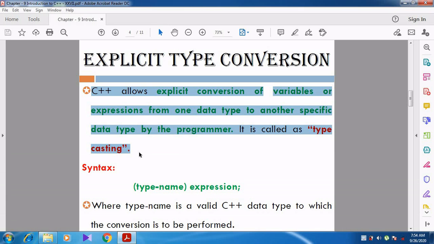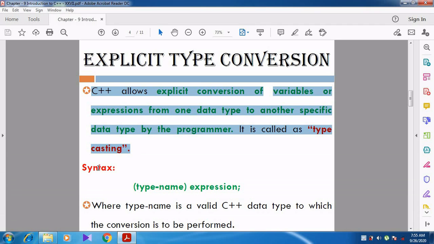Whenever the conversion is done in an automatic manner, that is called implicit conversion or automatic conversion. But whenever the conversion is done by the programmer, that is the user, then that conversion is called explicit conversion, or otherwise called typecasting, changing from one data type to another specific data type.